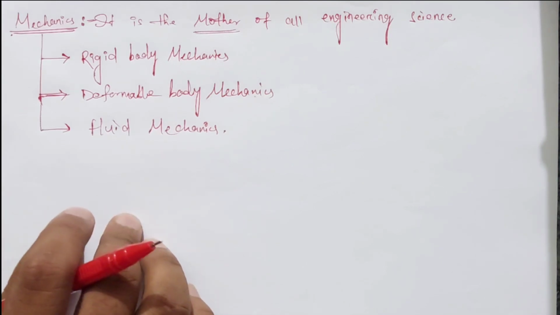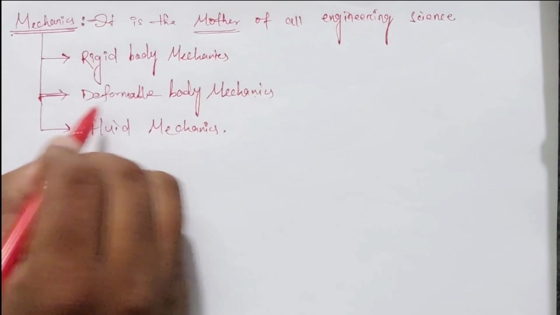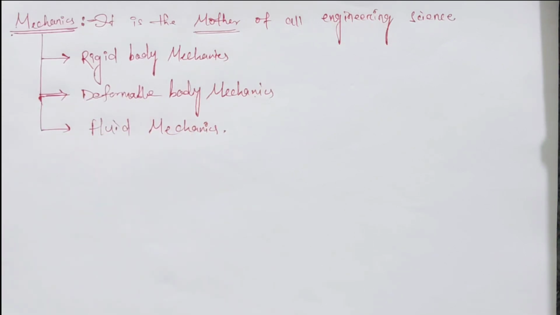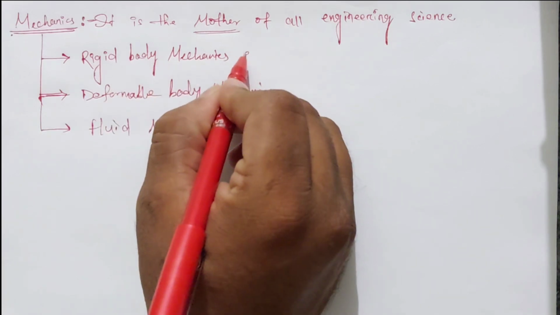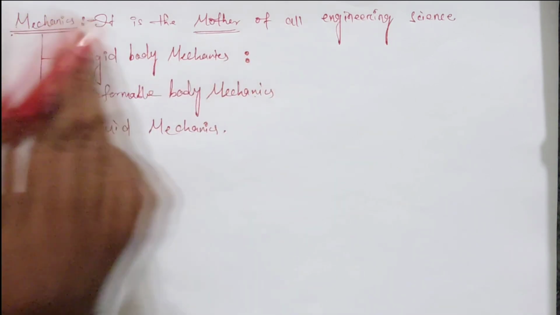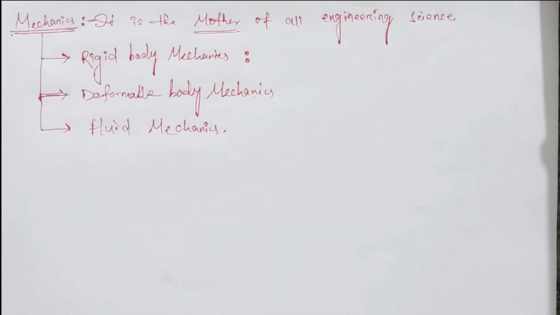Here we are going to study what is the rigid body, what is the deformable body, and what is fluid mechanics. So first of all, the rigid body mechanics. What is the rigid body mechanics? In rigid body mechanics we are discussing a body.